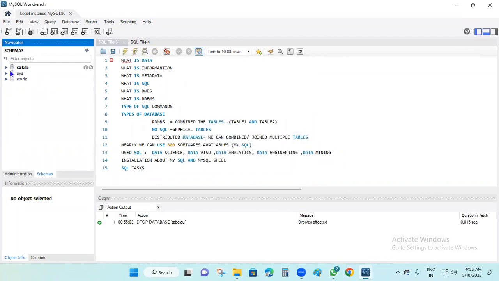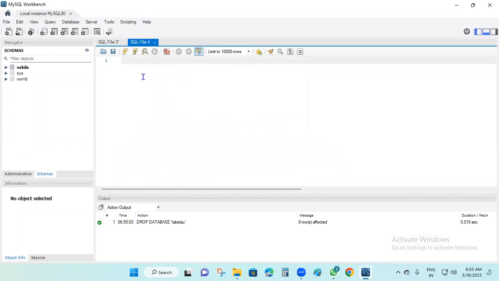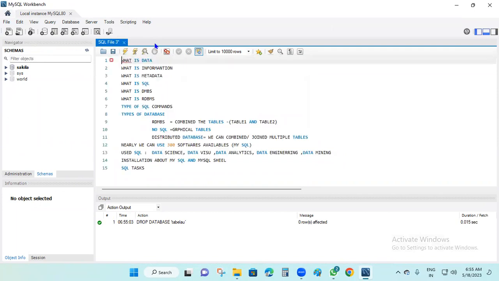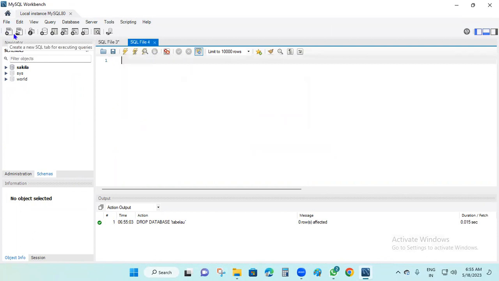Now only sakila, sys and world are present. These are given by default in SQL Workbench. Now I'm going to another tab. Just click on this one. This is the query editor, right? Now I'm creating one schema, some database.